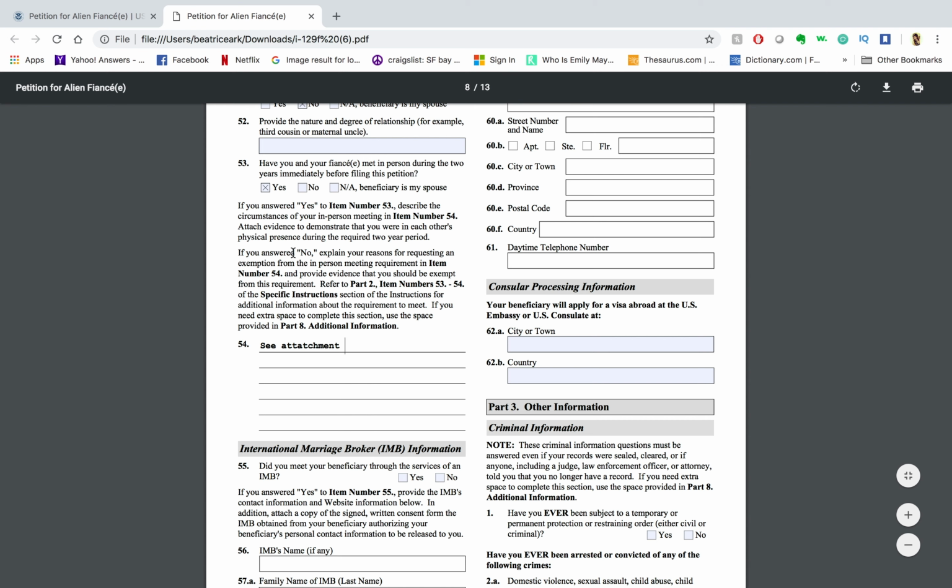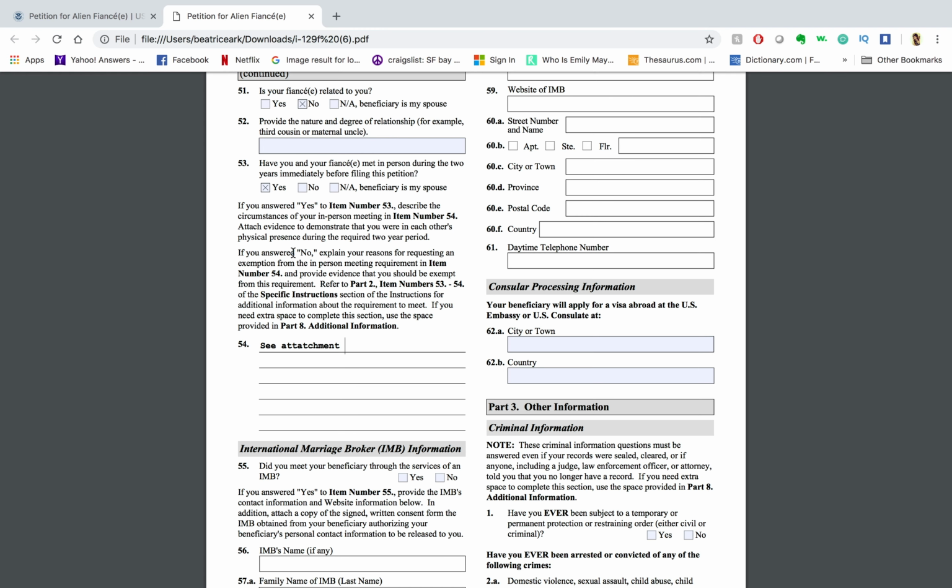So if you did answer no, there must be reasons behind why you haven't met within 2 years. And most of the time it's due to cultural or religious purposes. So you'll have to explain that if that's the case. But it's a little bit harder to prove that, because if you haven't met, then you should meet. You have to meet. You're not going to get approved if you haven't met, unless they actually investigate your religious reasons or cultural reasons behind why you haven't met. But it's really difficult to prove that.